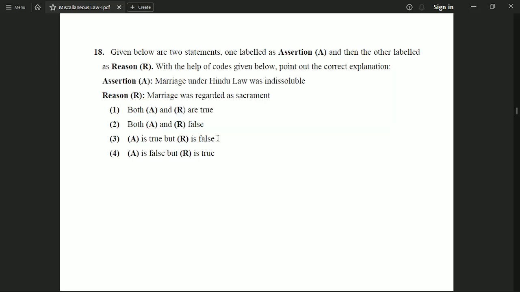Now the next question is assertion and reason based. So assertion is given as marriage under Hindu law was indissoluble, and the reason for that is given as marriage was regarded as sacrament. And we have given 4 options. So the correct option to this question is option number 1, which says that both assertion and reason are true. So it is true that marriage under Hindu law was indissoluble because it was regarded as a sacrament.